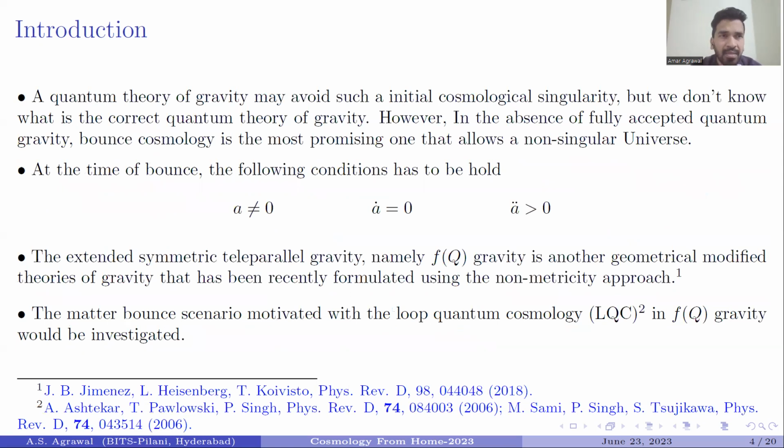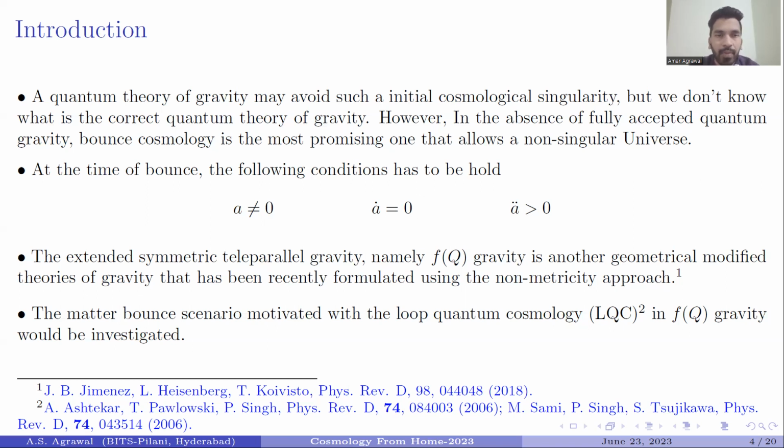It is suggested that a quantum theory of gravity may avoid this initial singularity issue, but we don't know what the correct quantum theory of gravity is. In the absence of a fully accepted quantum theory of gravity, bouncing cosmology is the most promising one that allows us a non-singular universe. There are certain conditions that must be fulfilled in bouncing cosmology at a bounce. The scale factor should not be zero. The first derivative of the scale factor with respect to cosmic time should be zero at a bounce, and the second derivative with respect to cosmic time should be positive.